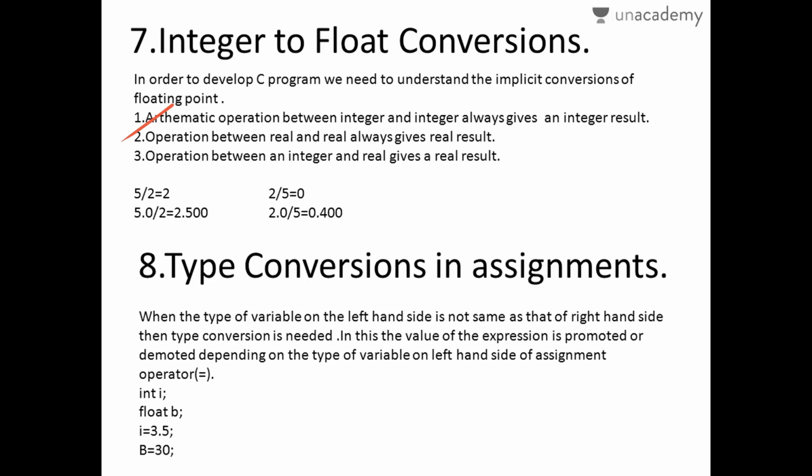When you give an operation with integer and integer, the output will always be an integer. When you give real and real, the output will always be real. When you give an integer and real, the output will be real. That is because the integer value that you give will be converted into real, and then the appropriate output is given. Type conversions are very similar to the integer float conversion I have described. But in type conversions, we learn that a float value or integer value is converted to the appropriate one.